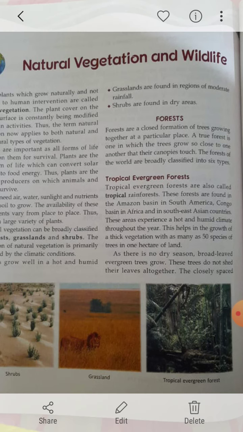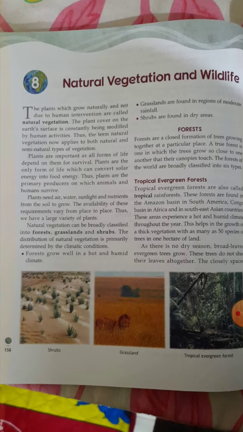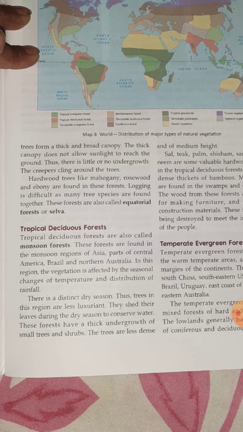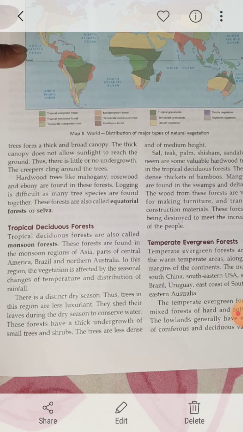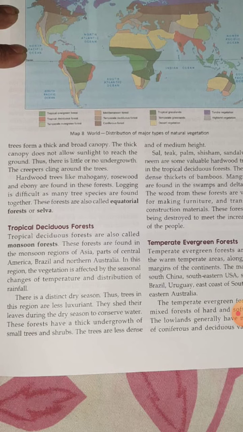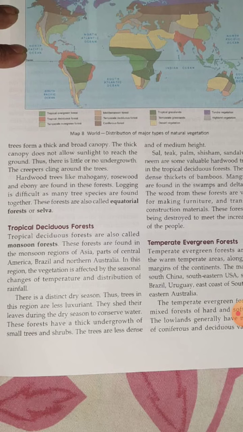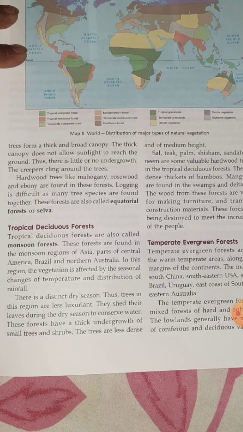Now, why are we saying evergreen forest? Because these trees do not shed their leaves altogether, and the leaves are spread all over the tree. That is why they create a broad canopy. The thick canopy does not allow sunlight to reach the ground, so there is little or no undergrowth. Creepers are also found. I think you have seen creepers, which climb with the help of the branches of other trees. Hardwoods like mahogany, rosewood and ebony are found in this forest. Clear?